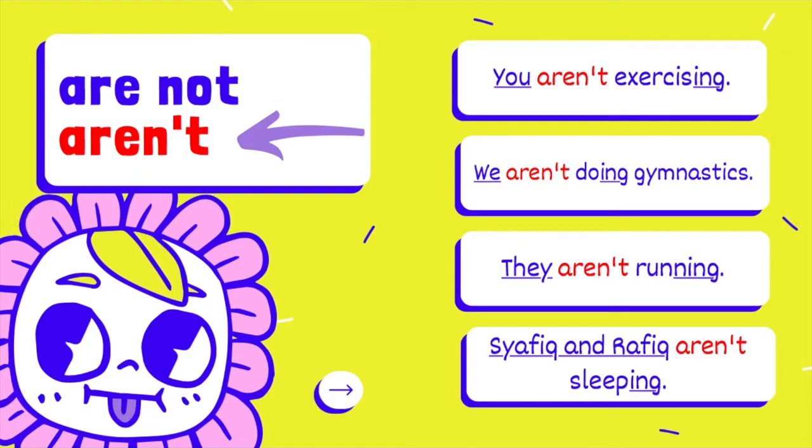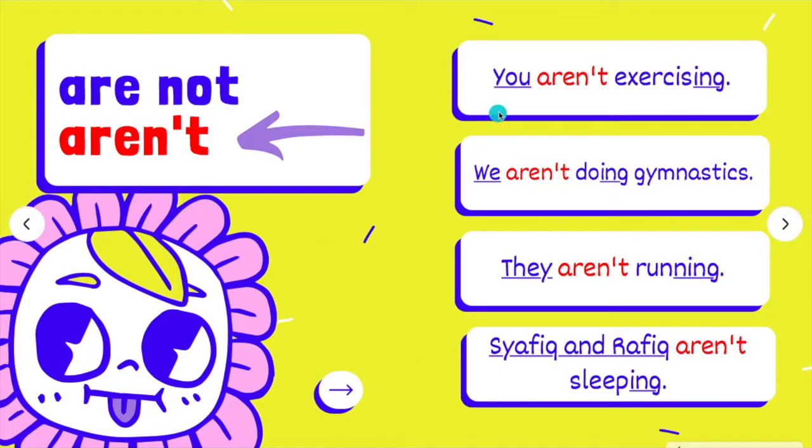We use the word aren't when the noun is plural. Example, you, we, they, Shafiq and Rafiq, the children, my friends, my sisters. How many sisters? Many. How do you know my sisters? Many, more than one? Because I pronounce the word sisters, it ends with the letter S to indicate that the noun is in plural form.